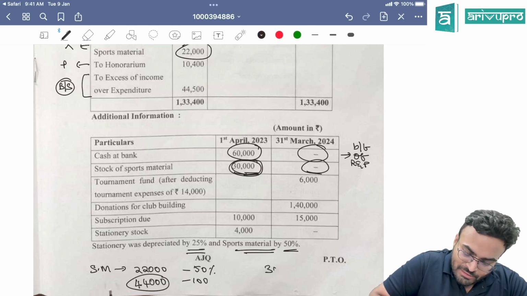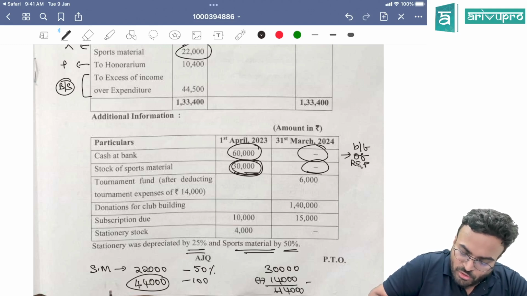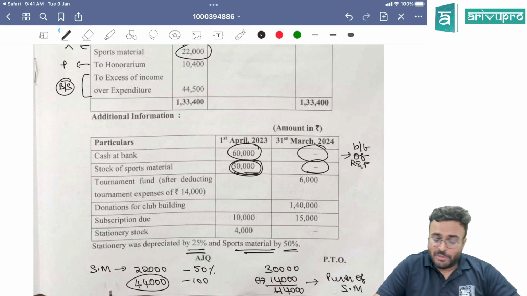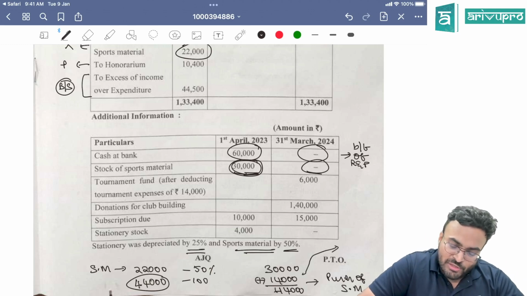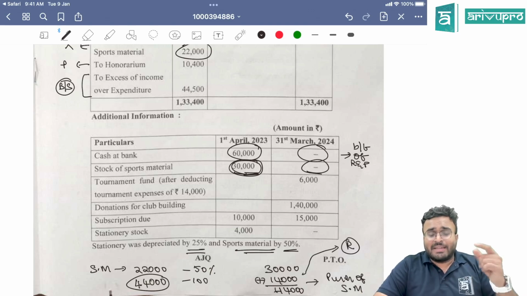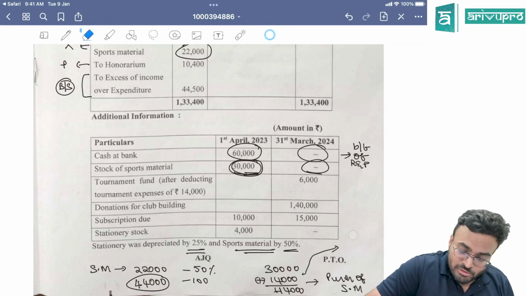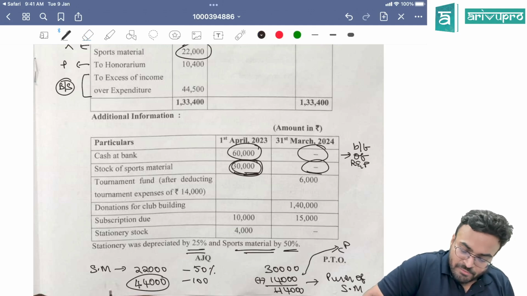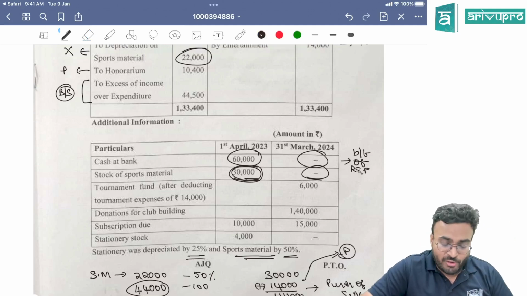That means 30,000 plus 14,000, then it becomes 44,000. That means we know that there is a purchase of sports material. This purchase will also go into the payment side of the receipt and payment account. Are you following this, guys?